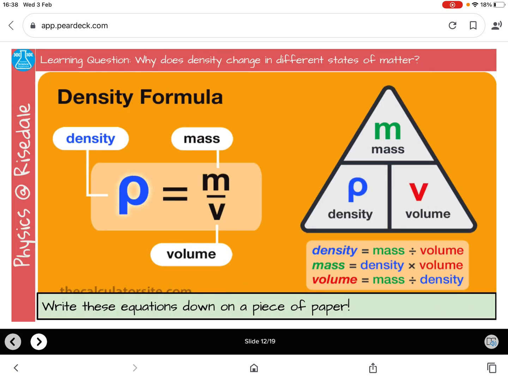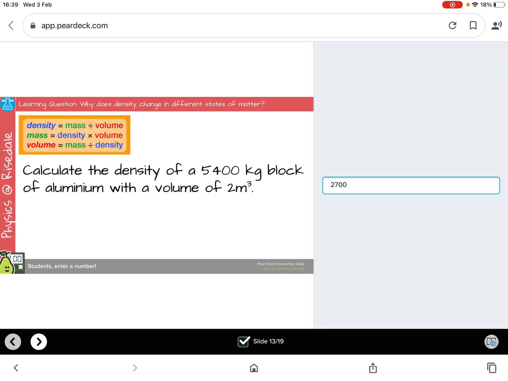Okay, I asked you on this slide to write down these equations, so I hope that you did. So calculate the density of a 5,400 kilogram block of aluminium with a volume of 2 meters cubed. So the first step is to choose the right equation. Density equals mass divided by volume. If you put the numbers in, you should have done 5,400 divided by 2, which equals 2,700 kilograms per meter cubed.